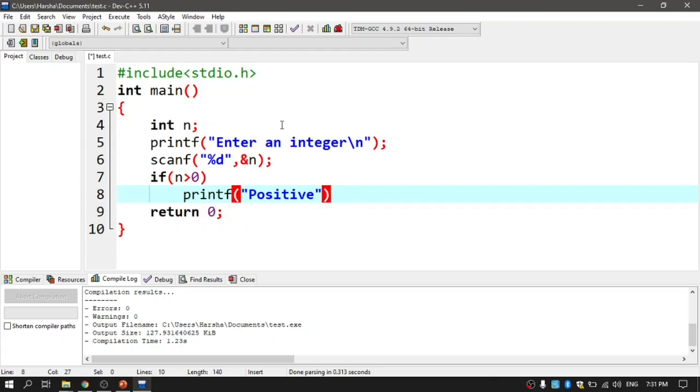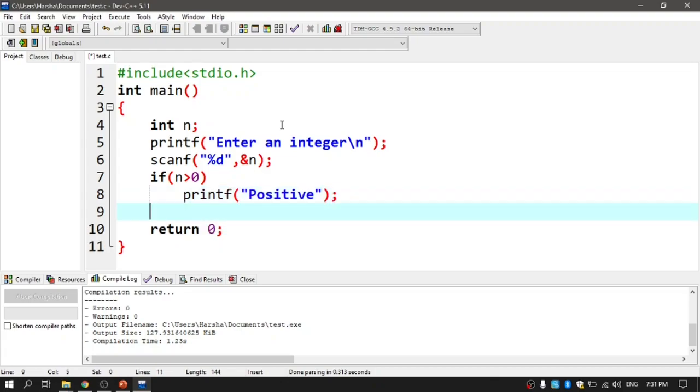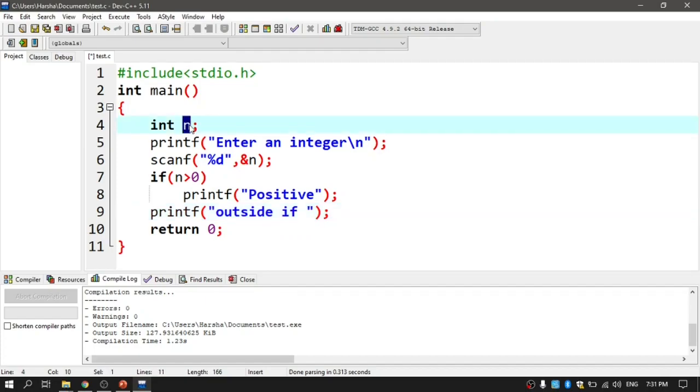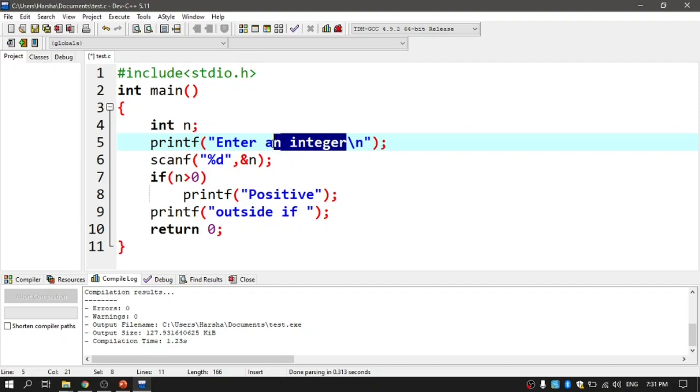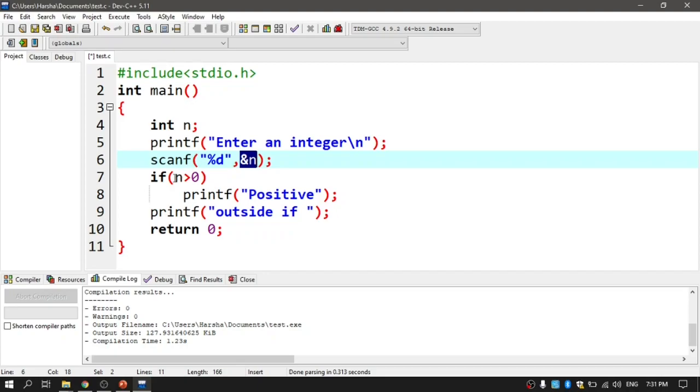Okay, the semicolon should be at the end, right? Semicolon and printf. Yeah, this is a statement outside the if. For getting some clarity, I have executed this. What I am trying to say here is, a variable n has been declared, and this is my printf statement which is requesting to enter an integer. Then I am reading the value for n, and whenever the value of n is greater than 0, it is going to print positive, and whenever this fails, nothing will be executed. Directly it will come to the statement outside the if.